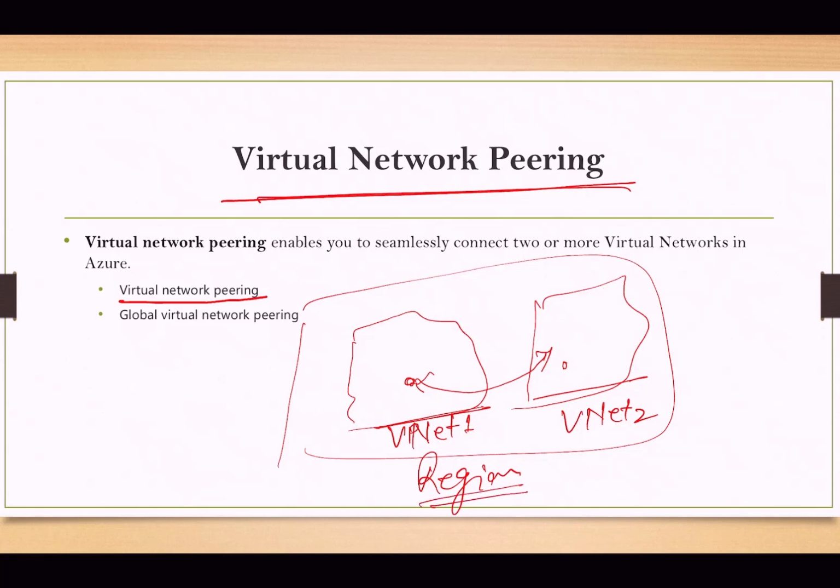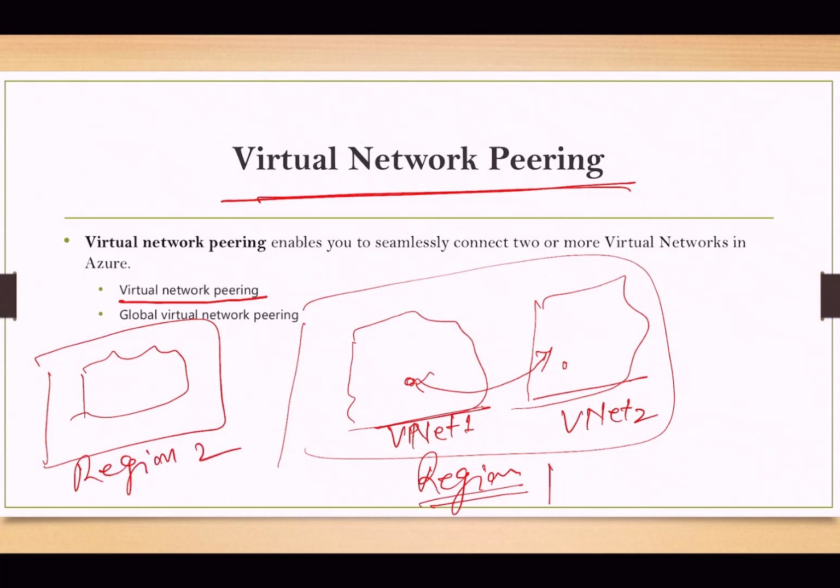So here we have the region, we have two virtual networks. Suppose we have one more region, that is region 2. Now we want to communicate from this particular network, VNet 3, to this one. This peering is known as global virtual network peering. So this is what we have in virtual network peering. Now we understood what network peering is, what is local, and what is global network peering.